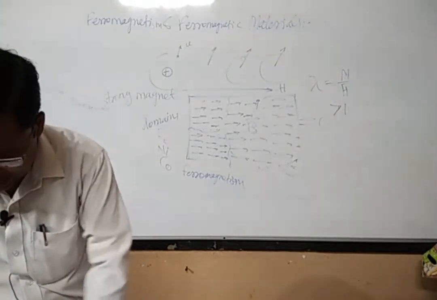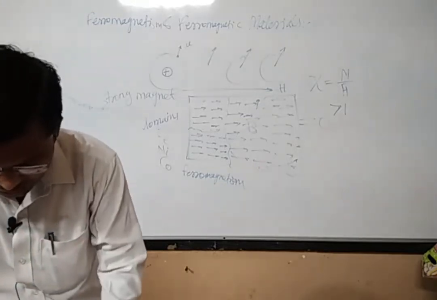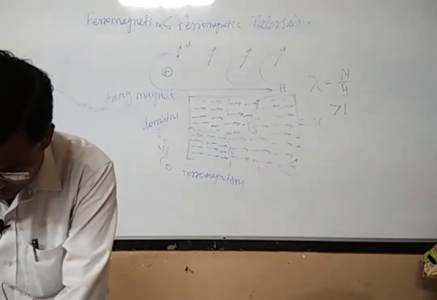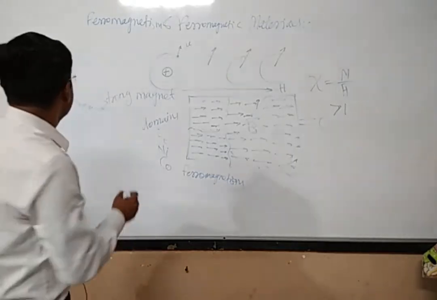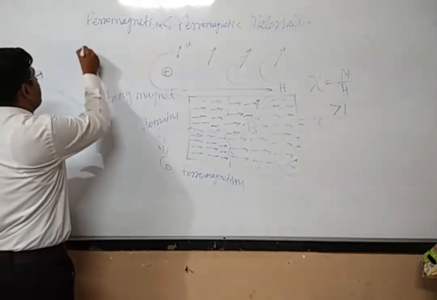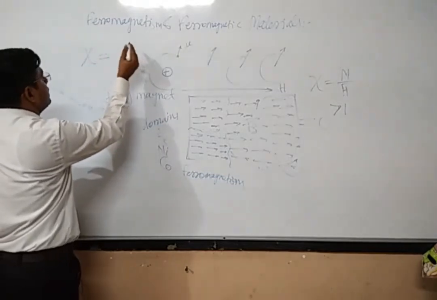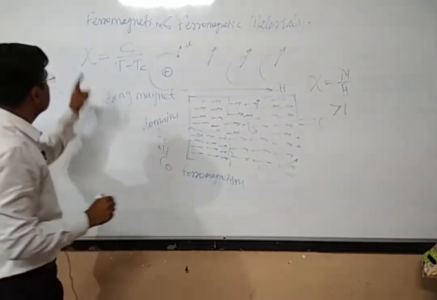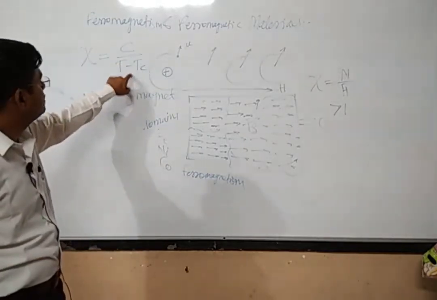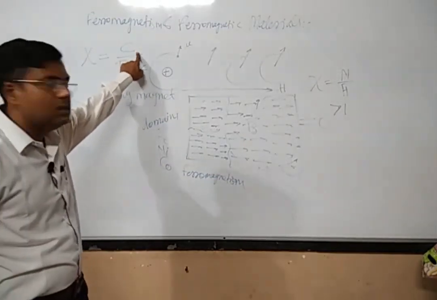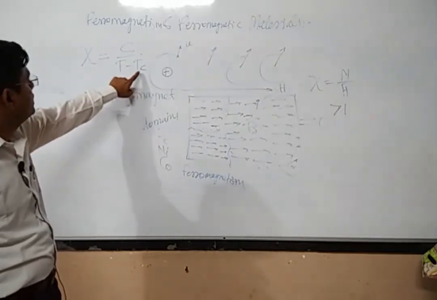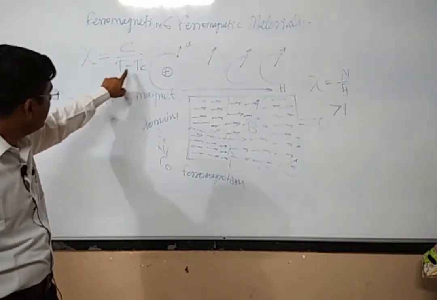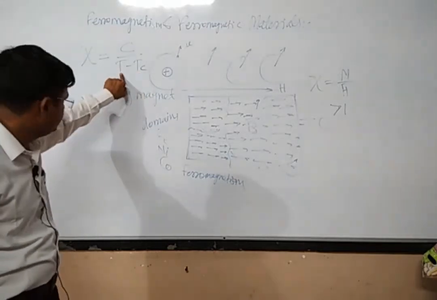Yes, and now about how the susceptibility varies with respect to temperature. The susceptibility of a ferromagnetic material is represented like this: chi is equal to C divided by T minus Tc. C is called the Curie constant, Tc is the Curie temperature, and T is the temperature, any temperature.